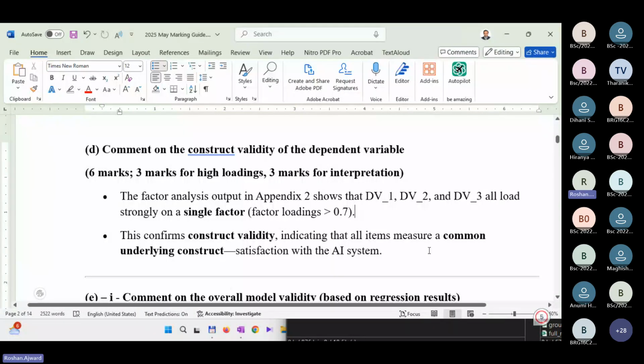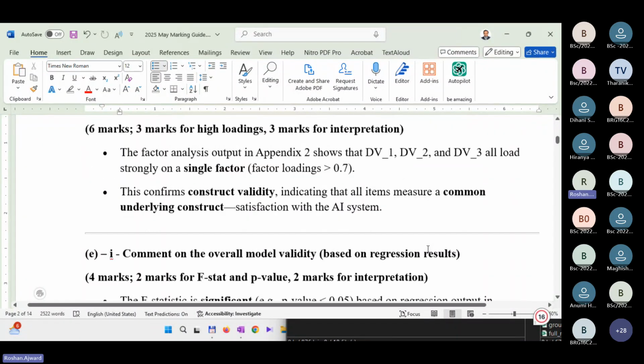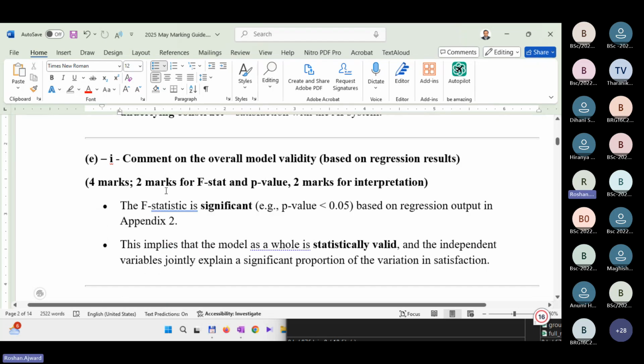It's significant, right? The overall model is valid. So that's what I have given here. Yes, the F stat and the p value, the significant value. The F statistic is significant, less than 0.05, based on the regression output in appendix 2. This implies that the model is, as a whole, statistically valid, and the independent variables jointly explain a significant portion of the variation in the satisfaction. That's what it says, it's valid.